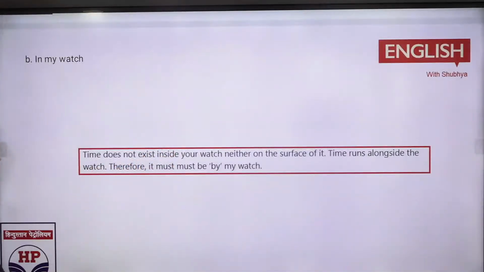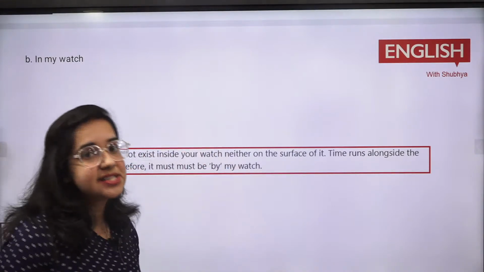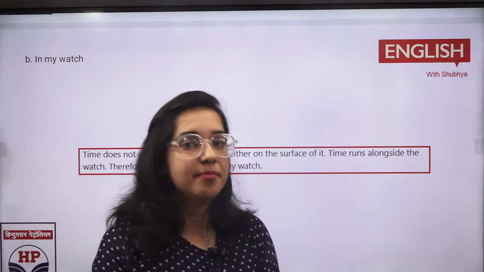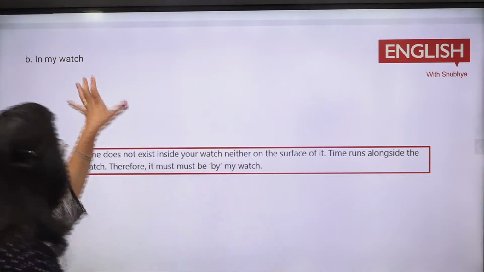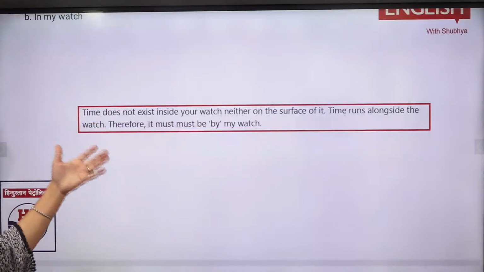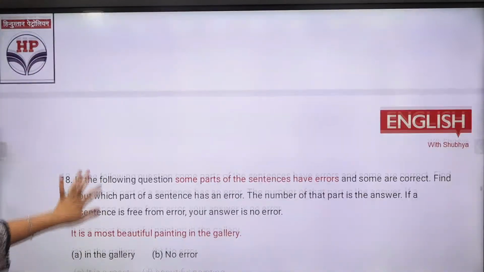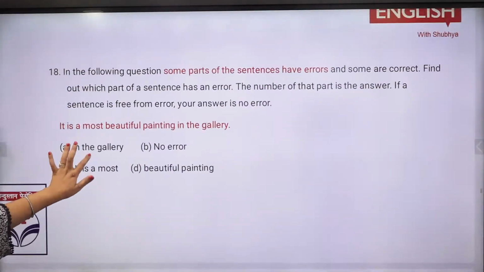Time does not exist inside your watch, neither on the surface. On my watch भी नहीं होगा. Time runs alongside the watch, therefore it must be by my watch. What is the time? By your watch. What is the time? By, you can say, by your side. So this is the thing you need to remember, and this is a very general question. In case you ask your friends and family also कि कितना time हुआ है, so what is the time? By your watch.